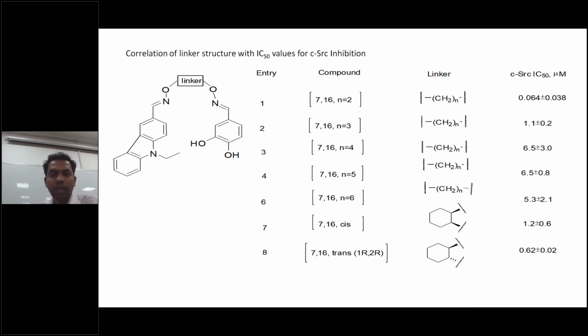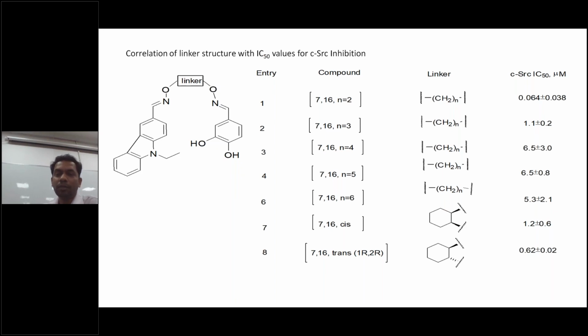Similarly, he changed the linker. You can see one is n is 2, n is 3, 4, 5, 6. In between, he has modified the linker. You can see the best one is n equals 2, because this is like optimizing the lead. Once he got the lead, 0.064, he tried to optimize it.